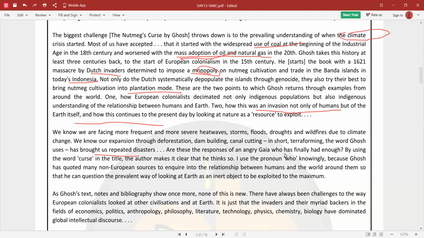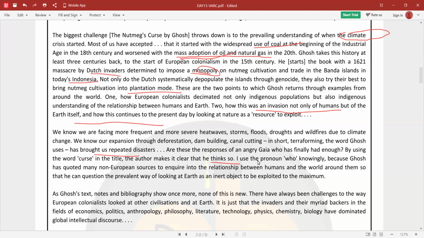So today we see more intense storms, floods, droughts, all of that, because of climate change. Actions like deforestation, dam building, and all of these have caused disasters, which Ghosh calls terraforming. So Ghosh asks, could these disasters be nature's way of responding to human harm? By using the word curse in the title, the author makes it clear that he thinks so. So Ghosh uses curse in his title and thinks that yes, this is nature's way of responding to the harm that we cause.